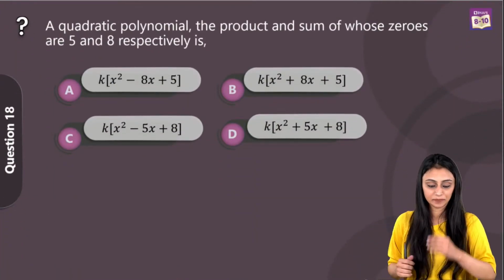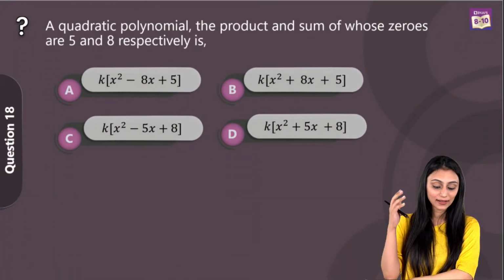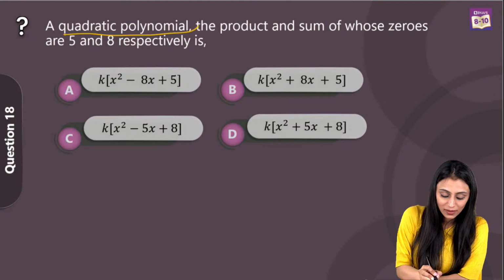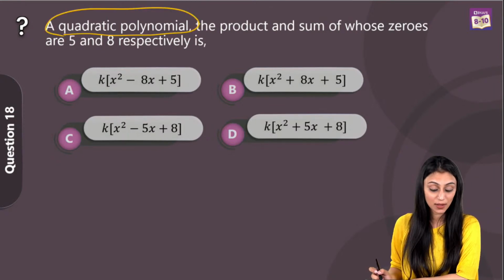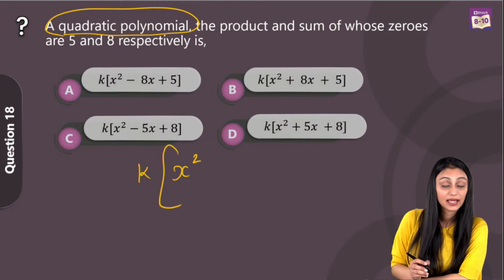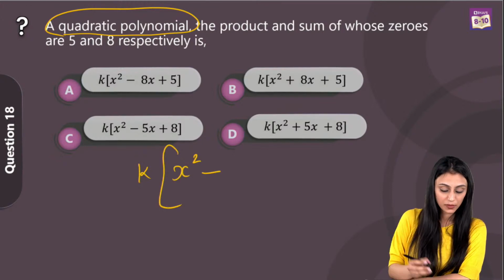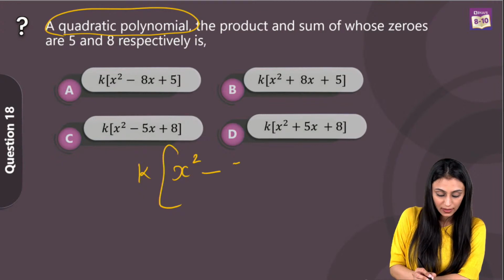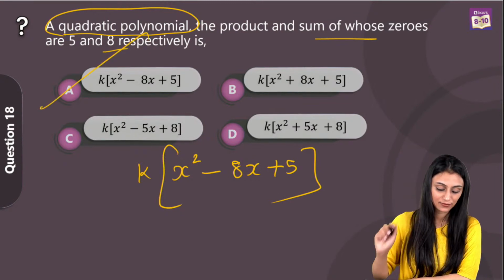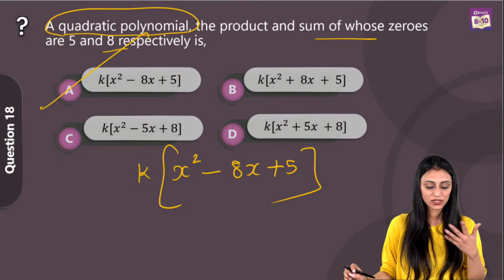That's question number 18. So a quadratic polynomial, the product and sum of zeros are 5 and 8 respectively is. We have to form a quadratic polynomial over here. Product and sum of zeros is given. So simply what is the formula that we have? We have k times x square minus sum of zeros. Sum of zeros is 8 times x plus product of zeros, that's 5. So that means option A is the right answer for this question. A pretty easy one. This was a direct question.